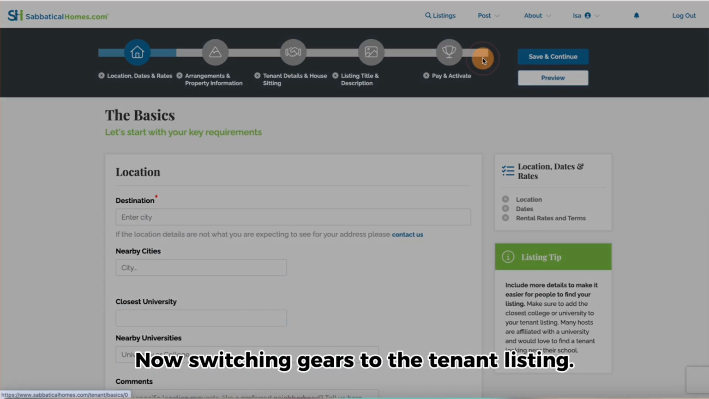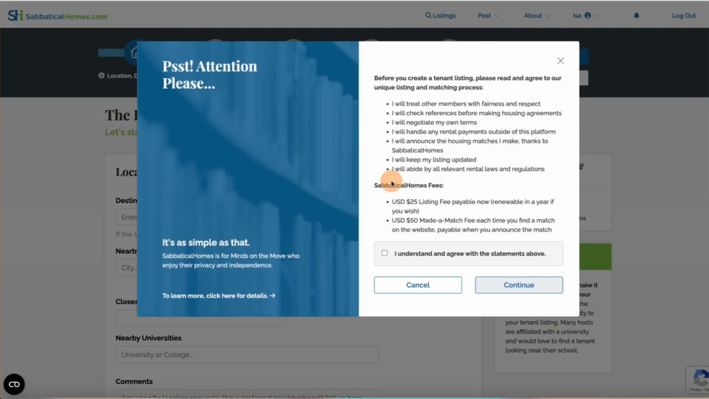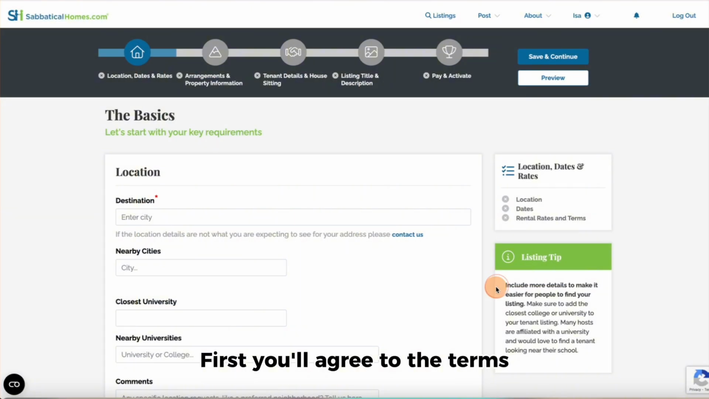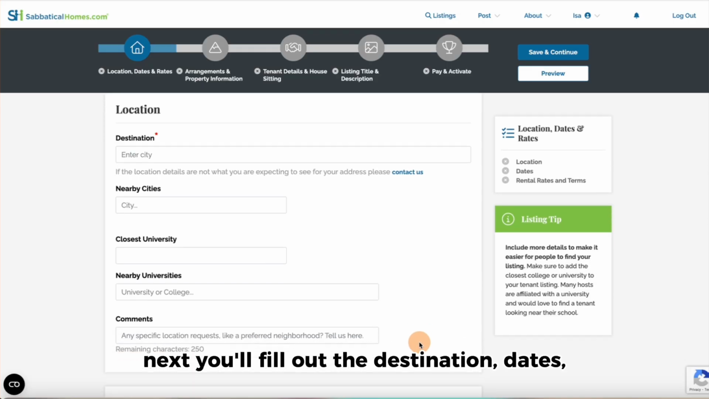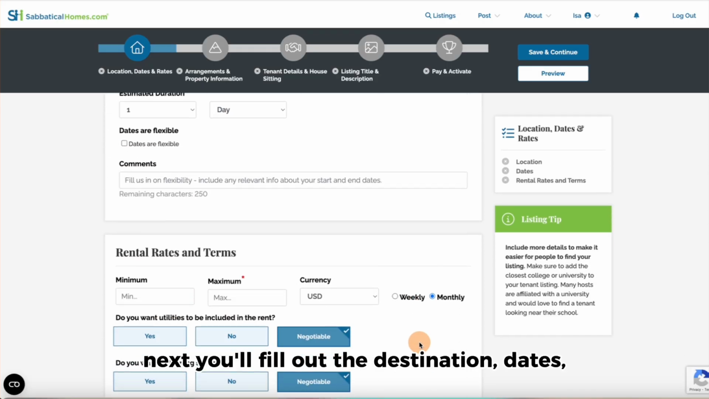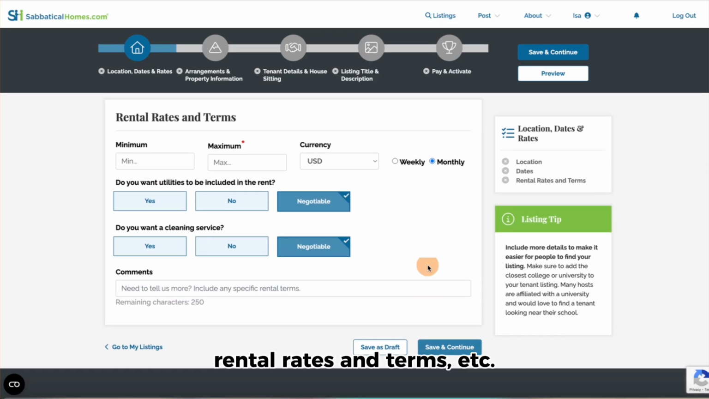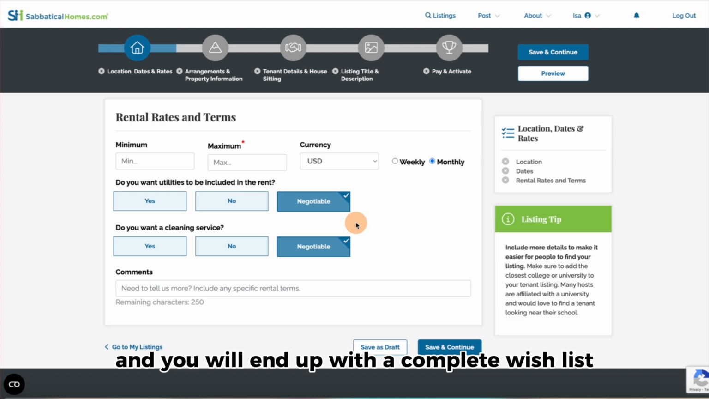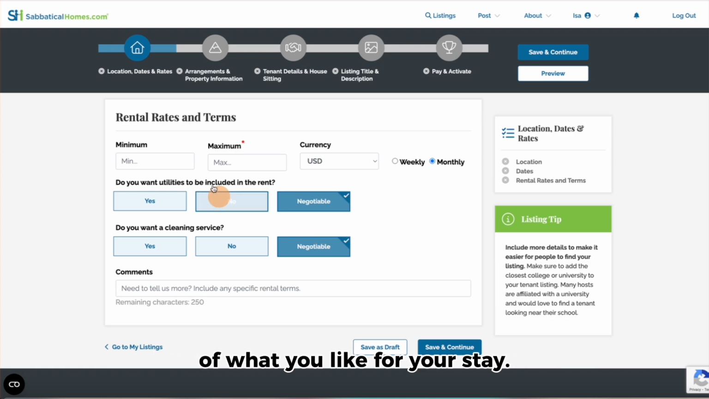Now, switching gears to the tenant listing. First, you'll agree to the terms. Next, you'll fill out the destination, dates, rental rates and terms, etc. Again, click Save and Continue, fill out all of the sections, and you will end up with a complete wish list of what you'd like for your stay.